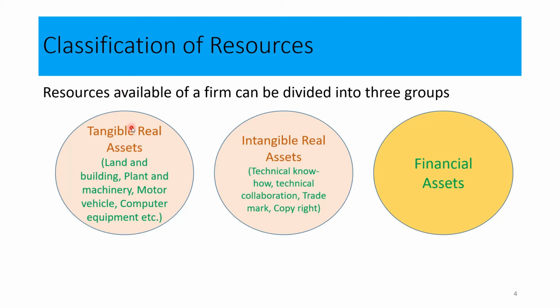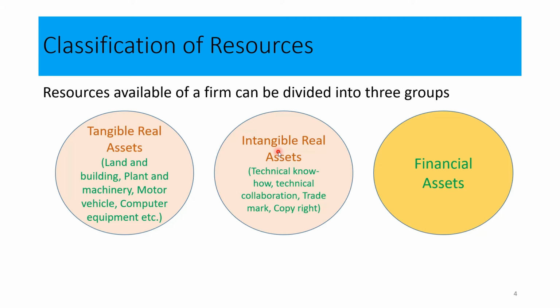In financial management, both the asset side and the liability side of the statement of financial position are considered to classify the resources available in the business organization. On the asset side, we have real tangible and real intangible assets.